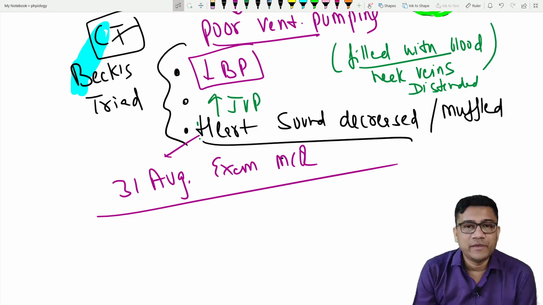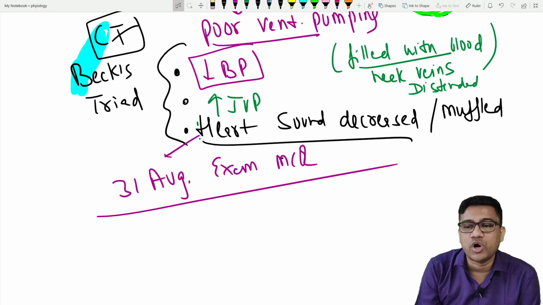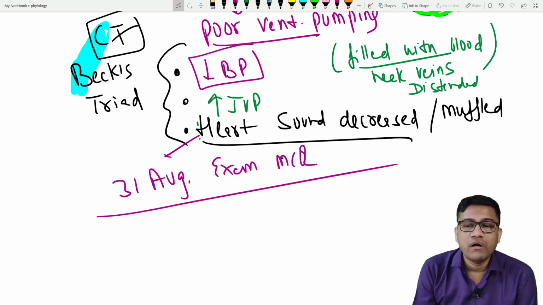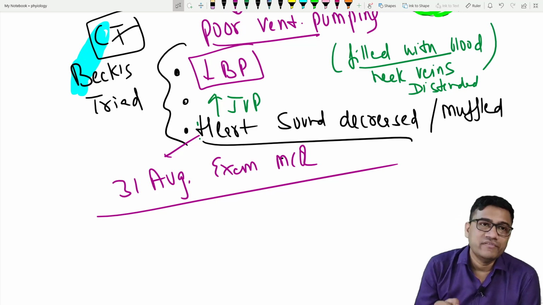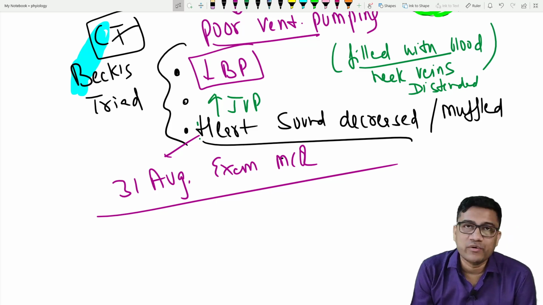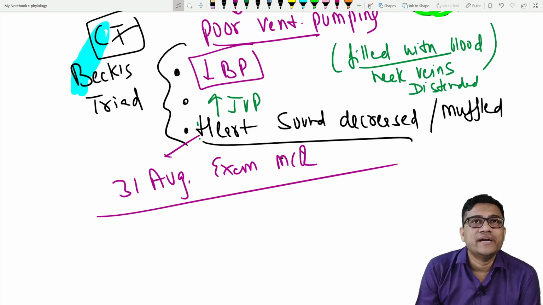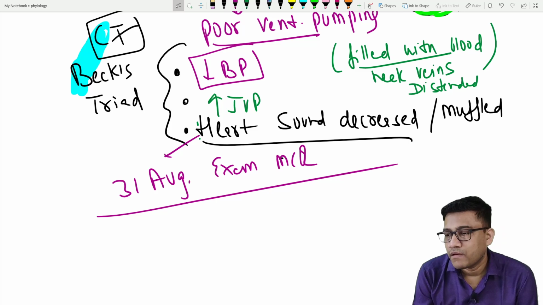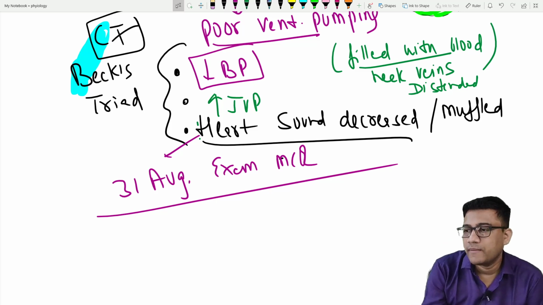And BP is less, so he will be ending in shock very soon. So we'll do a very rapid tapping or removal of the fluid, by doing the pericardial tap. So this question was there, yes or no?